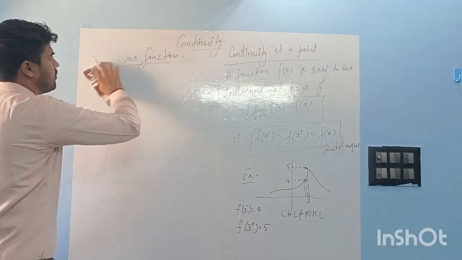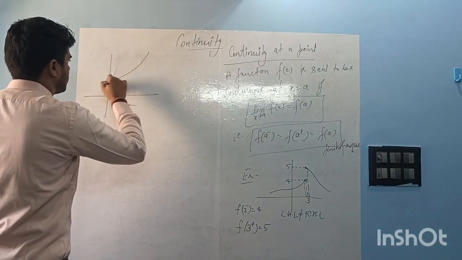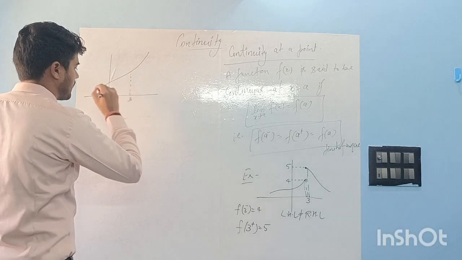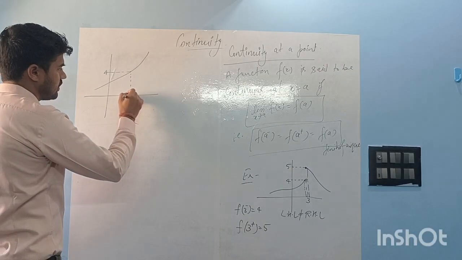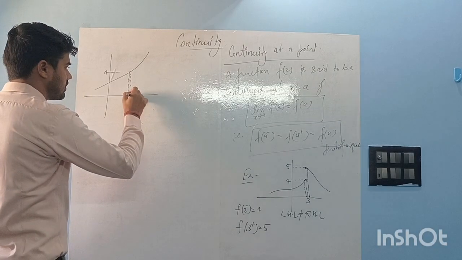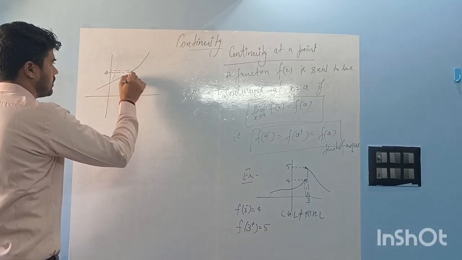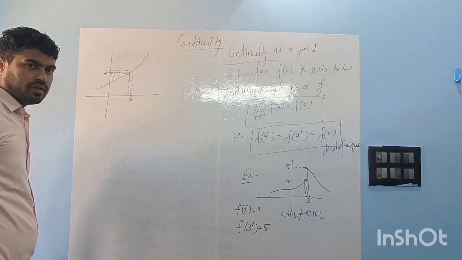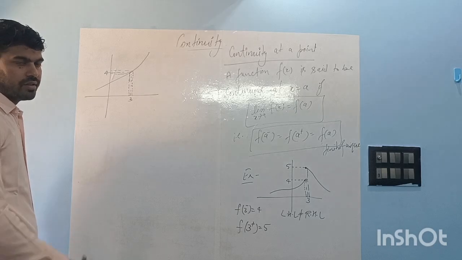We can see a little more explanation, maybe like this. This is continuous, that we want to check mathematically at 3. The value of it is 4. So you can check what f of 3 minus is here. F of 3 minus is also approximately 4. What is f of 3 plus? That is also 4. And f of 3 is also 4. Because all three are equal, the function is continuous at 3.